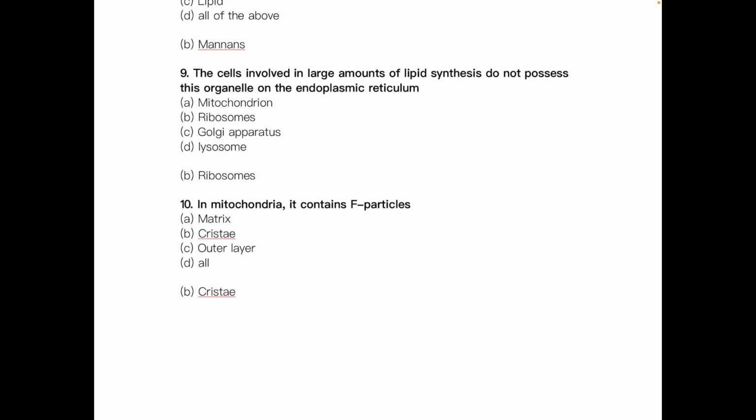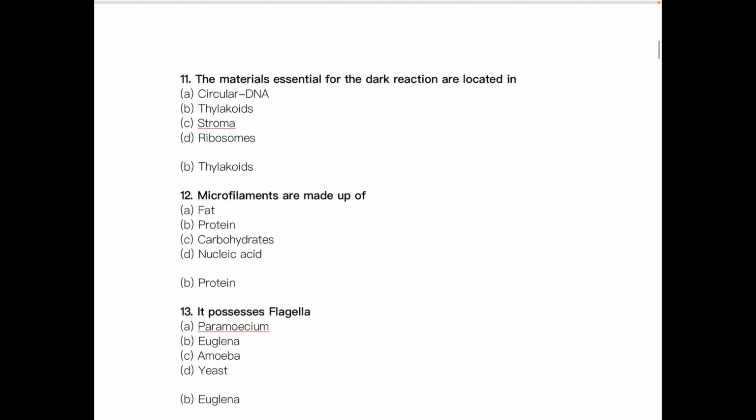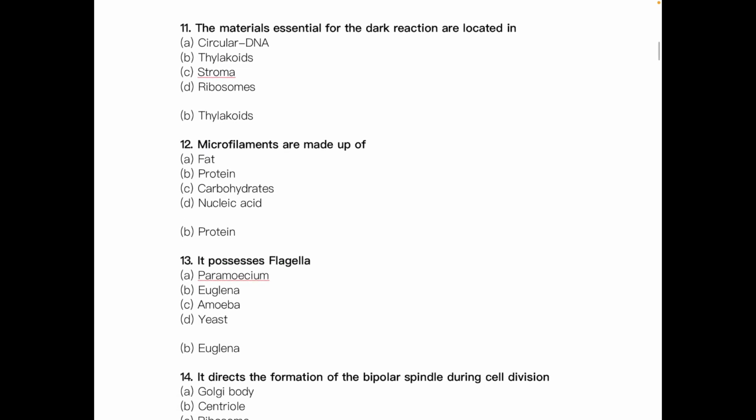In mitochondria, it contains F particles. So which of the following contains F particles? The answer is cristae. Next, the materials essential for the dark reaction are located in dash. The answer is thylakoid. Microfilaments are made up of dash. The answer is protein. Which one of the following possesses flagella? The answer is Euglena. As we know, paramecium contains cilia, not flagella.